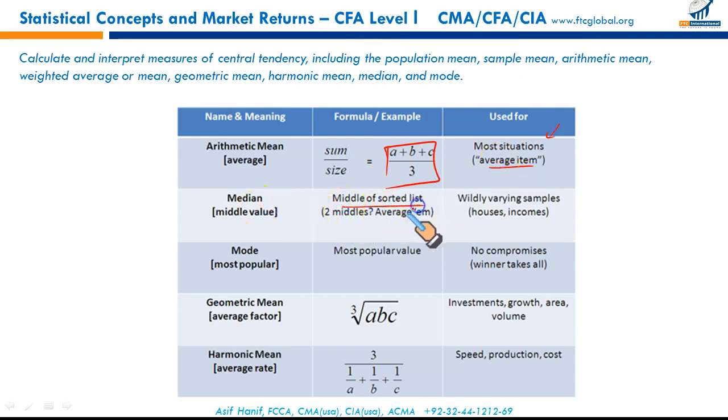Median, middle of sorted list, ascending or descending. When do we use it? When there are wild swings in data, when we have too large or too small values, outlier data, then we use median. Mode, the most popular, the most repetitive value. Geometric mean, this is how we calculate, and harmonic has already been discussed.